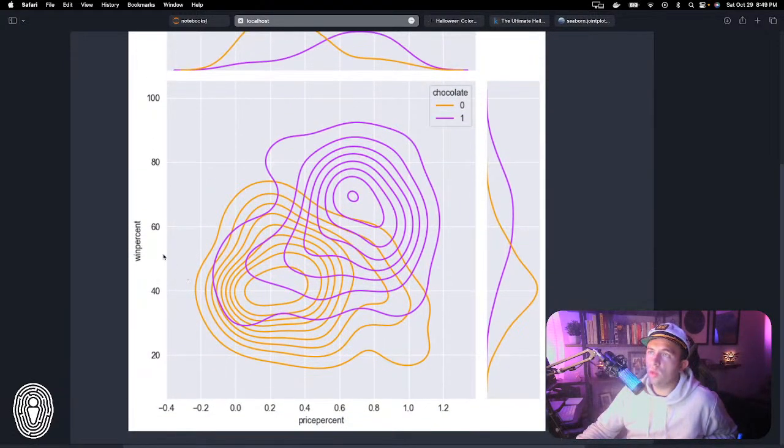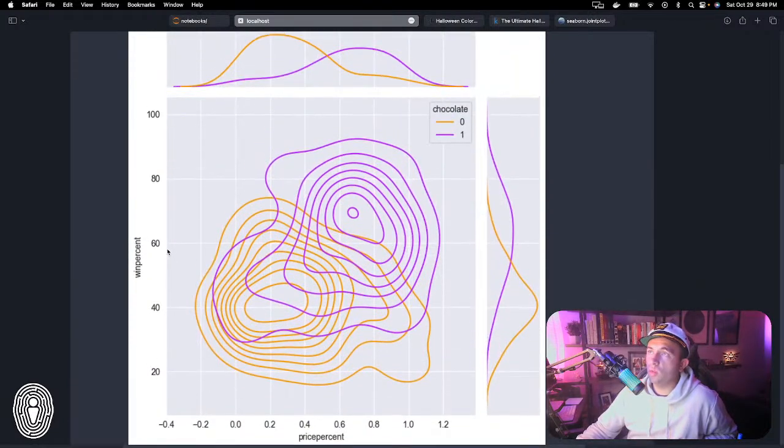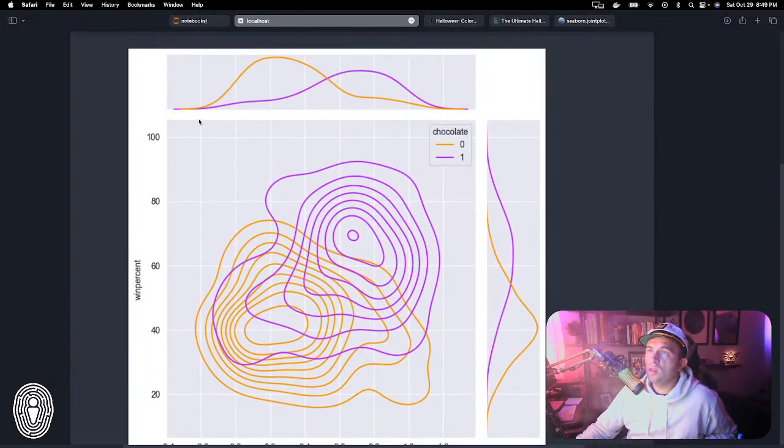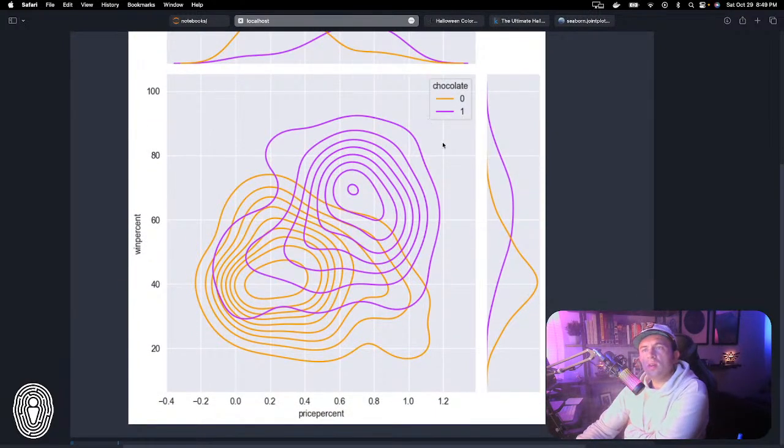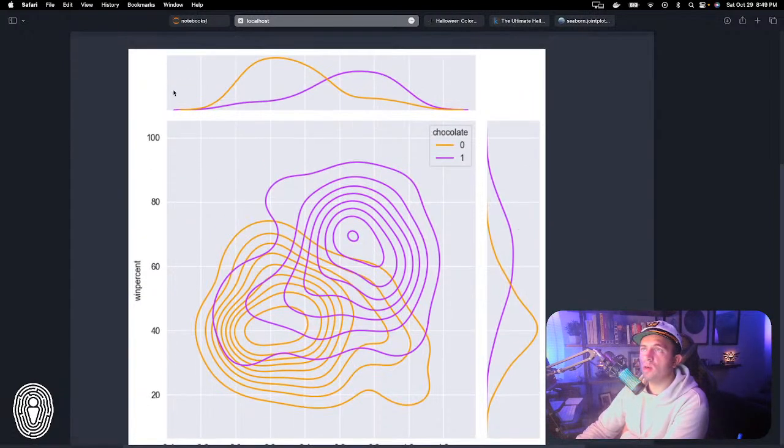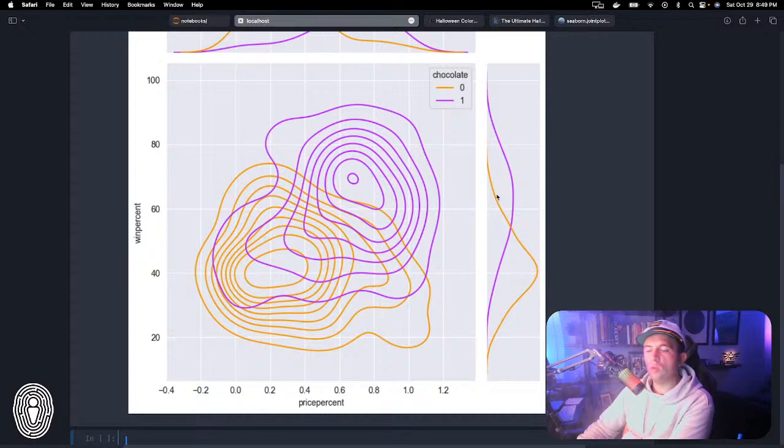So with the win percentile, well, actually it's probably easier to look at that with the price percentiles. With the price, you can see that the chocolate candies tend to hang out a little over the halfway point, whereas the non-chocolate candies are on the other side. On the flip side, this is a little more difficult to see, because it's easier to read left to right. If you turn your head to the side, it almost looks like, why are the chocolate candies winning less? They're actually not. It's just that this is higher up on the curve.